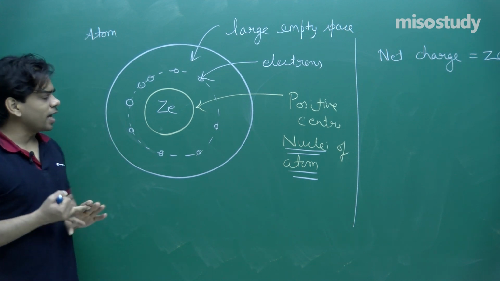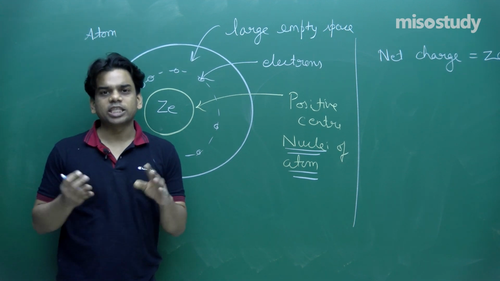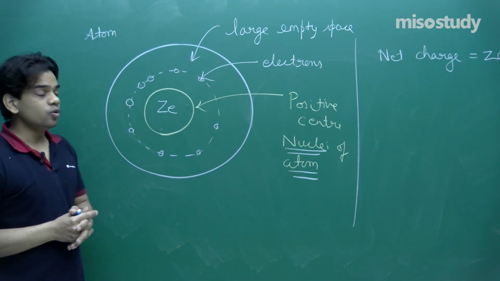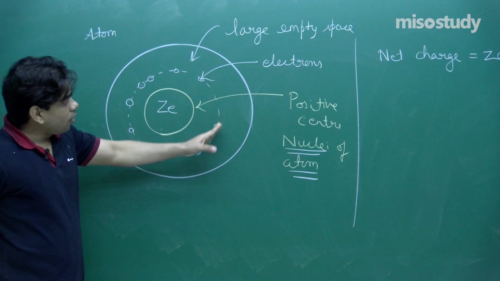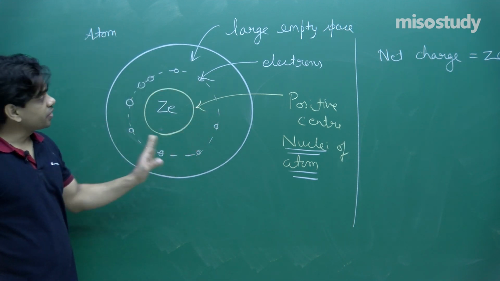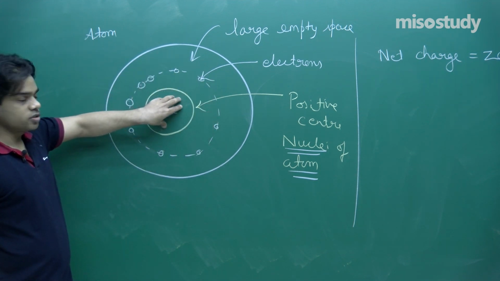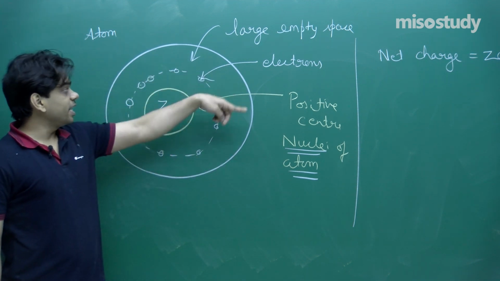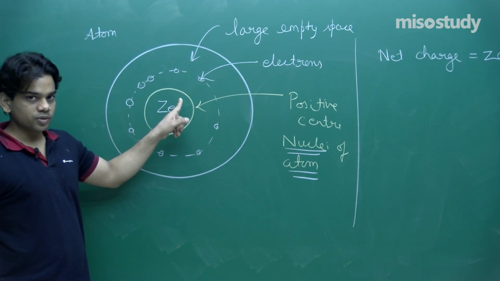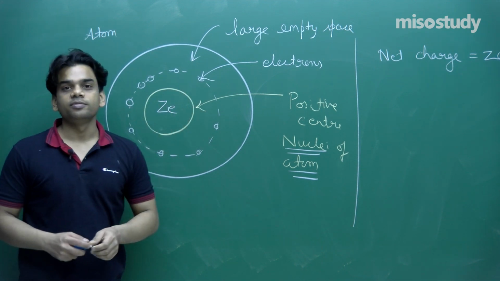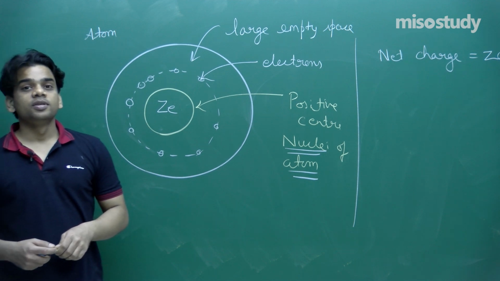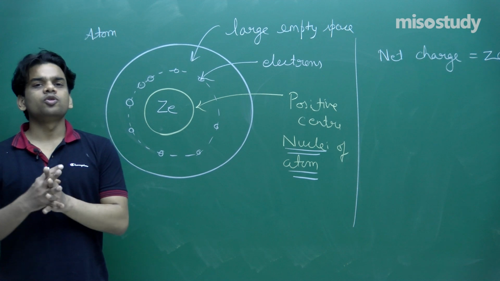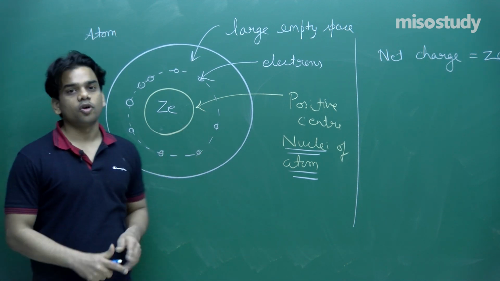Now the Rutherford model also failed to explain certain phenomena. Let me tell you, if this negative charge is revolving around this positive charge, it will radiate energy. If its energy is radiated, its radius is going to decrease and finally it will fall on the nucleus. Finally the atom will disintegrate, but that is not happening. So the Rutherford model was unable to explain the orbits of the electrons in which they were revolving.